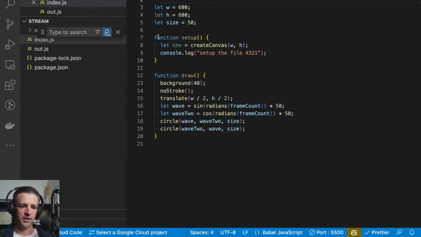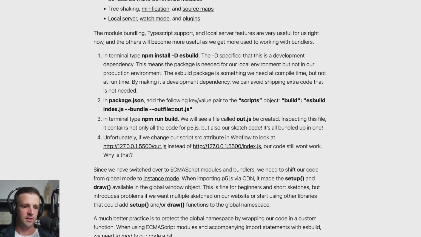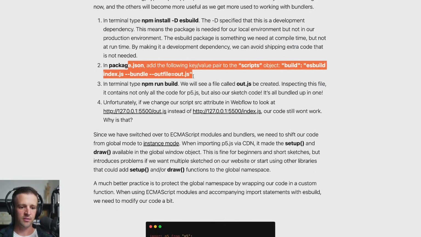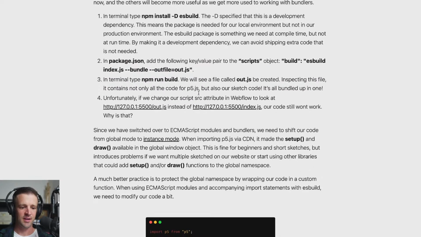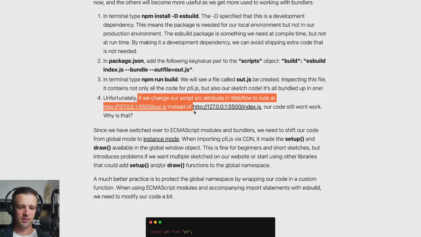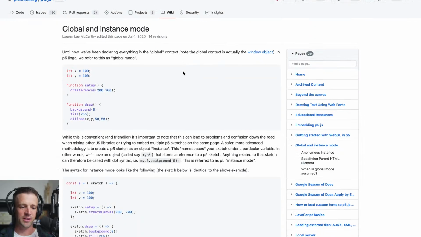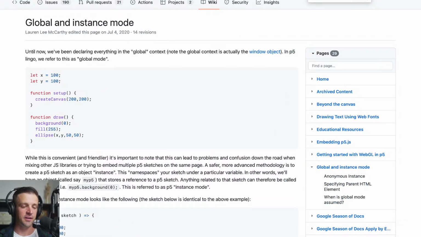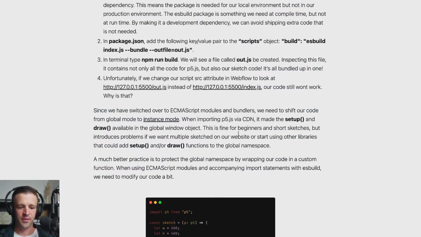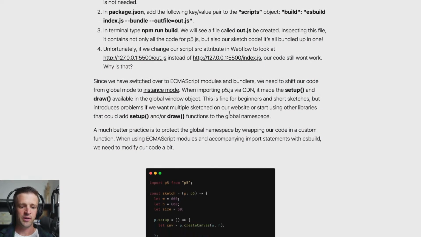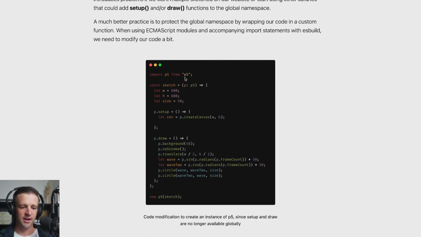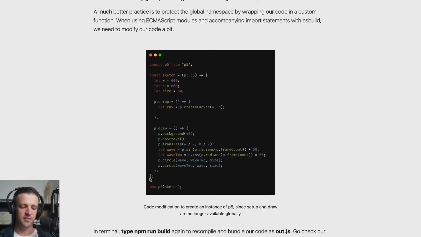So what we can do now, come back to our blog post. We compiled our file. Unfortunately, if we change our script, the code still does not work. And why is that? This is where I start talking about instance mode. I have the link to that wiki that I mentioned earlier. That's very good, so definitely recommend reading through that as well. Now we don't have the setup or draw functions. So what we need to do is use the new keyword to instantiate a new P5 object.